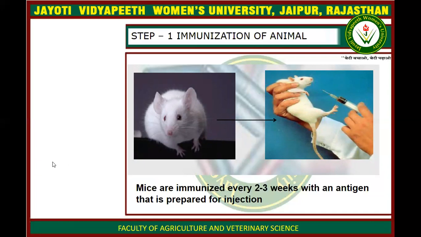The mouse is immunized with a particular kind of antigen. Immunization is conducted using injections, and every 2 to 3 weeks we give injections to immunize the animals.